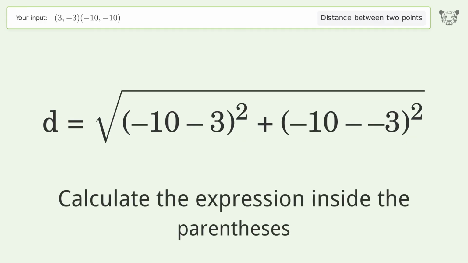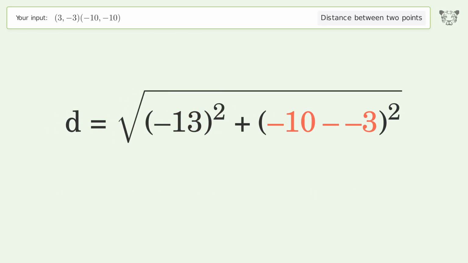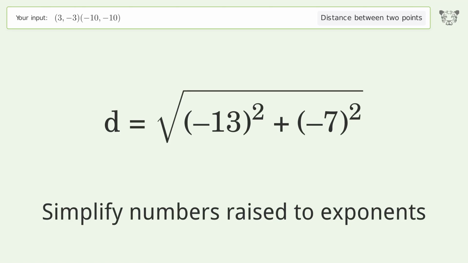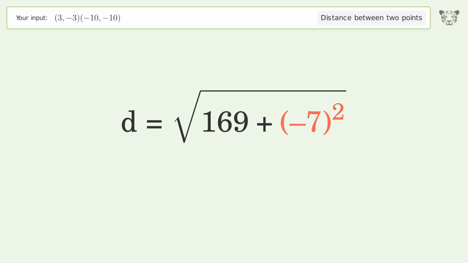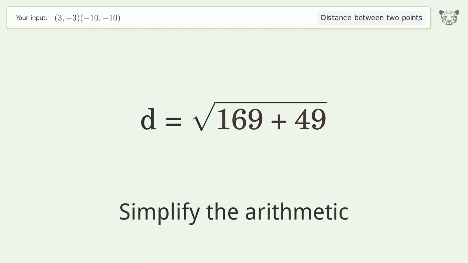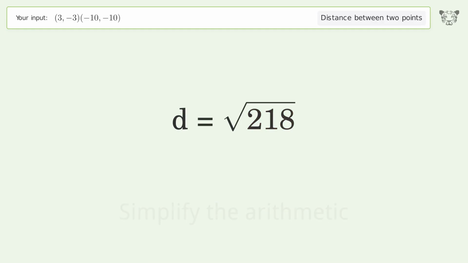Calculate the expression inside the parentheses. Simplify numbers raised to exponents. Simplify the arithmetic. And so the distance between the 2 points is the square root of 218, or 14.765.